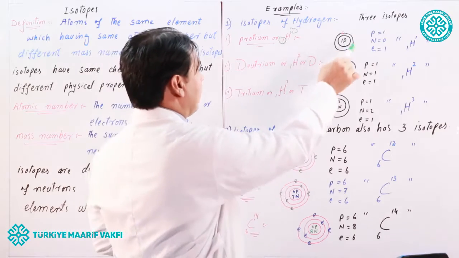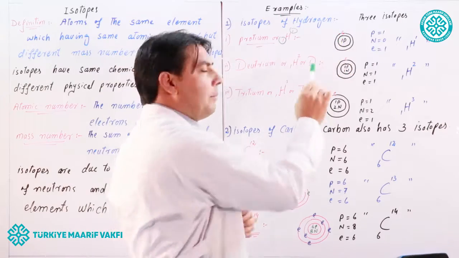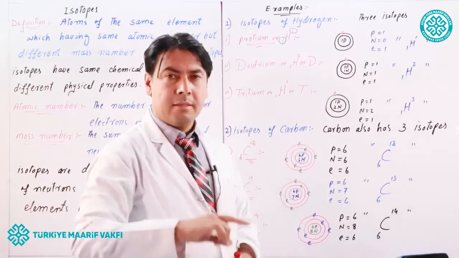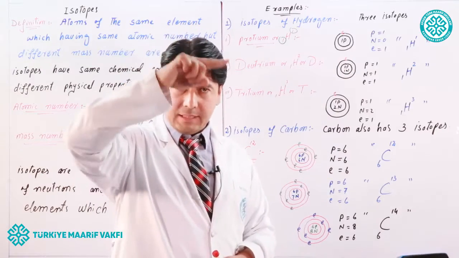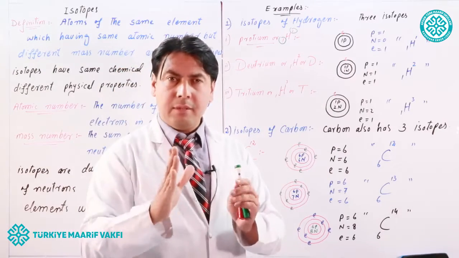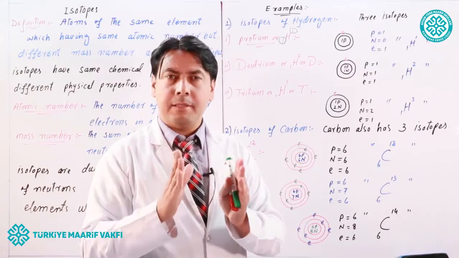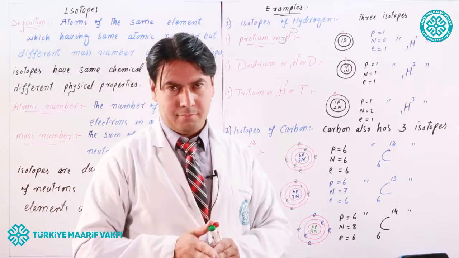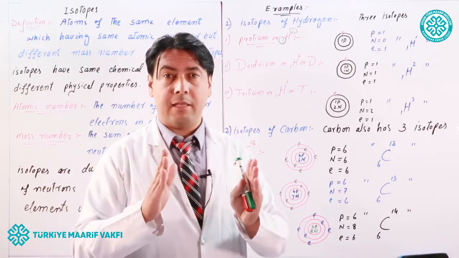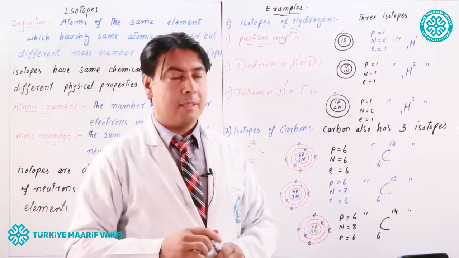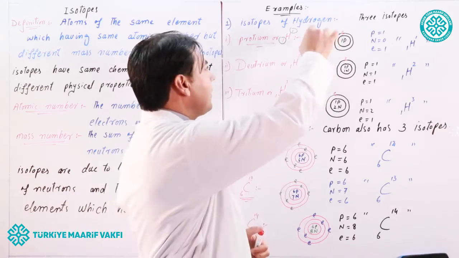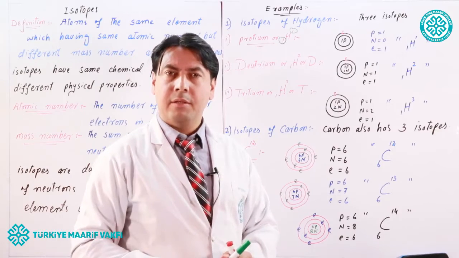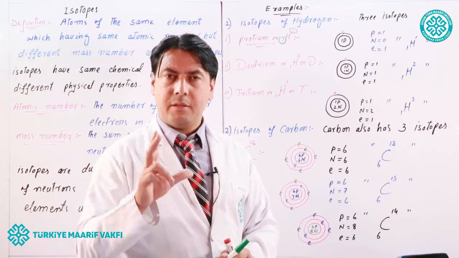The reason, look at the diagram. Protium has 1 proton in the nucleus and it has 1 electron in the first shell. We know that protons and neutrons are present in the nucleus, therefore they are called nucleons. An electron revolves around the nucleus in a particular path which is called a shell, orbit, or energy level.